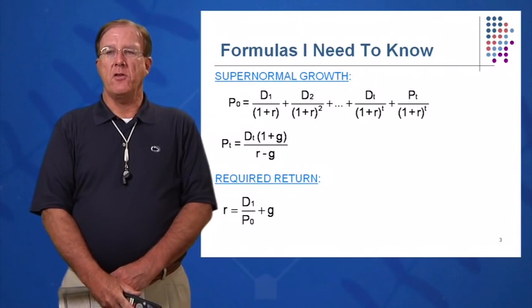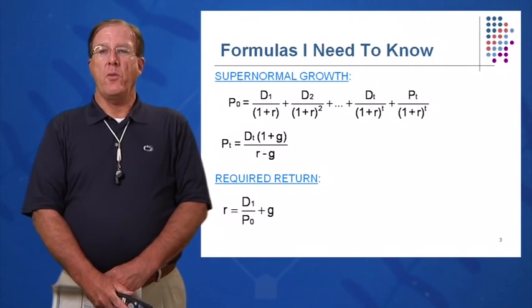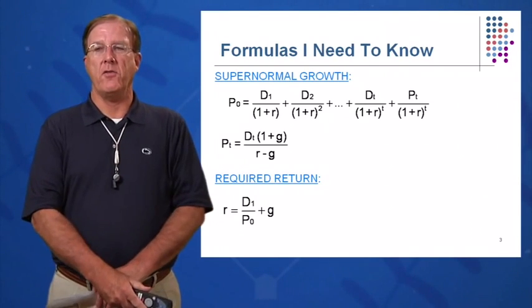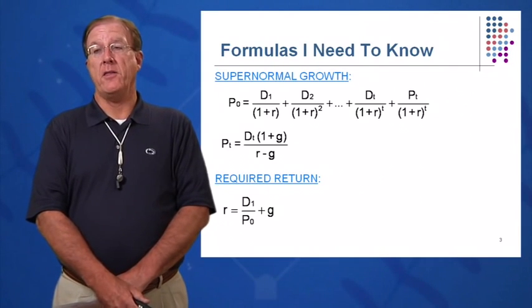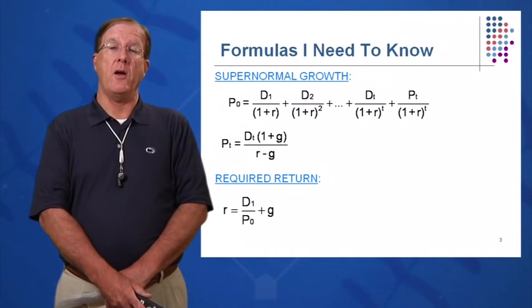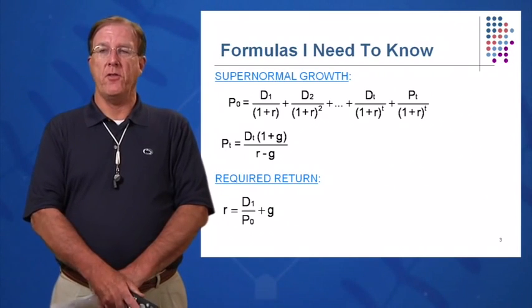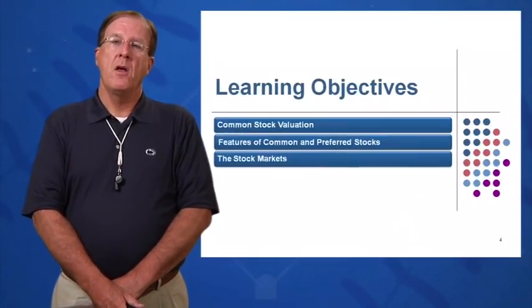And finally, the two components of required return we want to memorize: D1 over P0 plus G. If we switch around that constant growth equation for P0 and solve for R, we get the required return of any stock. What do you want when you buy a stock? You want dividend yield plus capital gains yield, and those are the two required elements of required return.